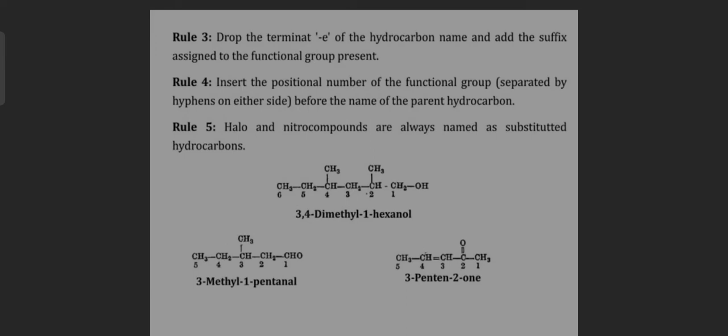Halo and nitro compounds are always named as substituted hydrocarbons. Examples: 3,4-dimethyl-1-hexanol, 3-methyl-1-pentene, 3-pentan-2-ol.